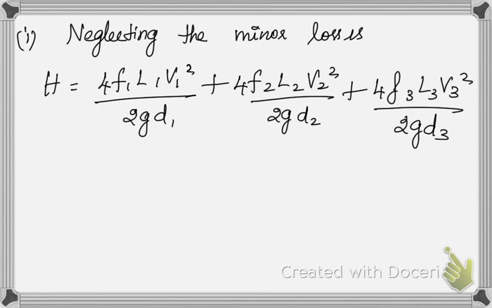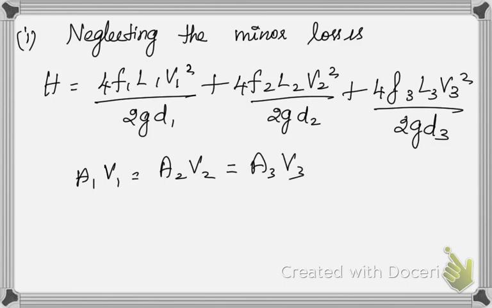The L values are known to us, the D values are also known to us, and the H value is known to us. The unknowns are V1, V2 and V3. So we have to determine V1, V2 and V3. It is going to be very easy for us because we know our continuity equation, which is A1 V1 is equal to A2 V2 is equal to A3 V3.